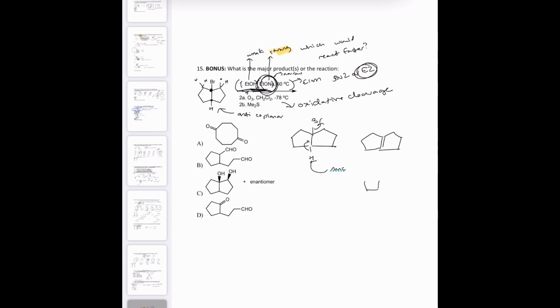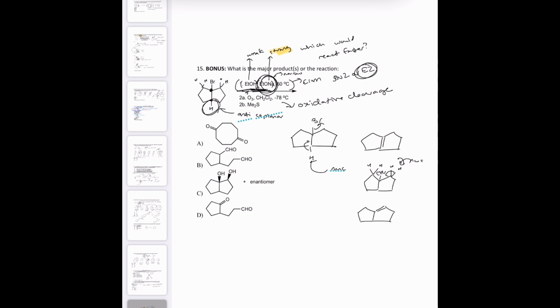My answer key that I made originally, I went for the less substituted side just because there were two of them and I thought it'd be more likely. And then I also was like, not sure if that would be anti-coplanar or not. But so the nucleophile will take here, this would fill in, and this would give here. So these are our two kind of options for the elimination.